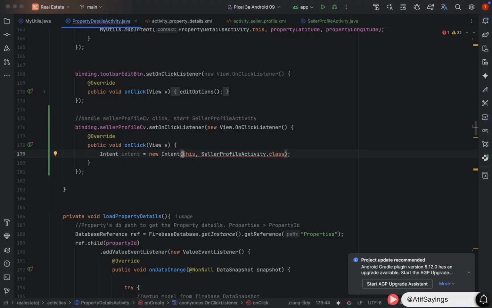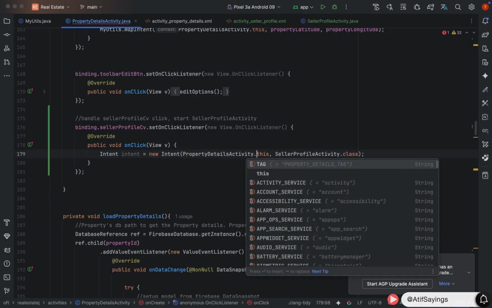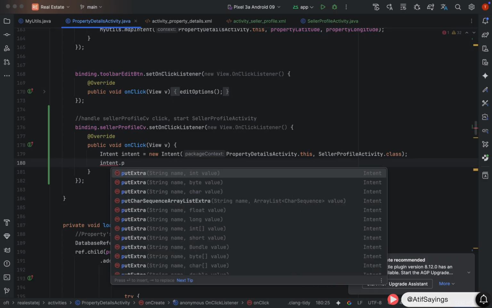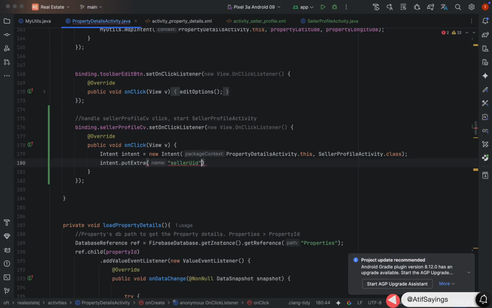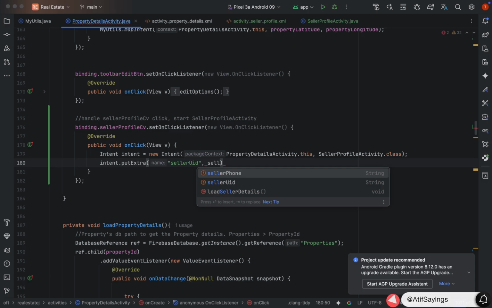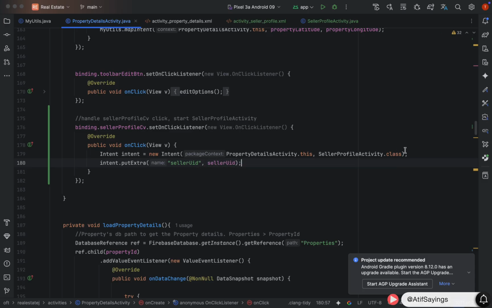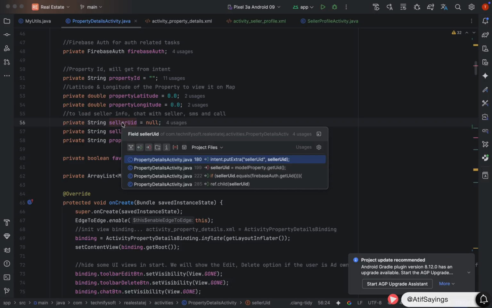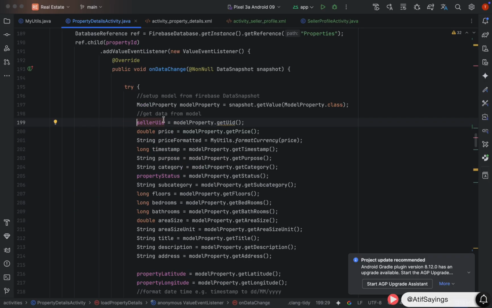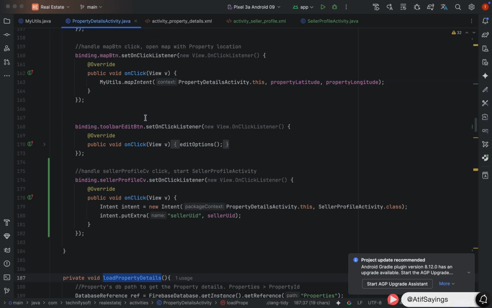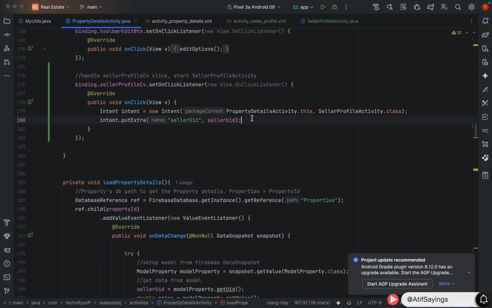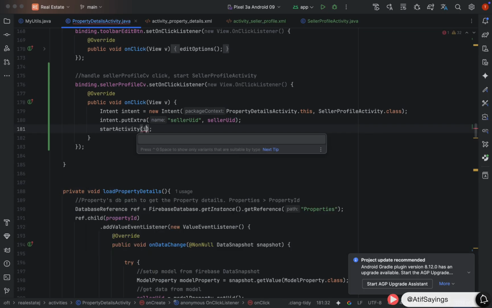We also need to pass the ID of the seller using intent dot put extra. First parameter is the key name, that will be seller UID. Second parameter will be the actual seller UID, which we have defined in class level and initialized in the property details function. This is the UID of the seller of the property. Now come again in the click listener and we will start the activity using start activity. Pass the intent as parameter.